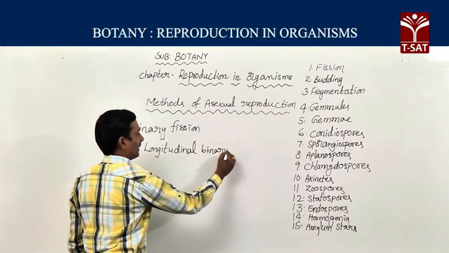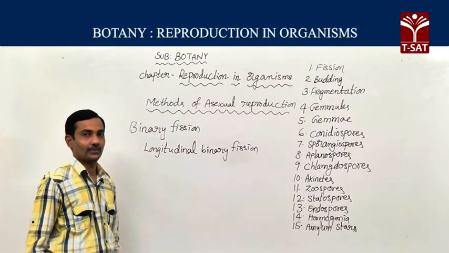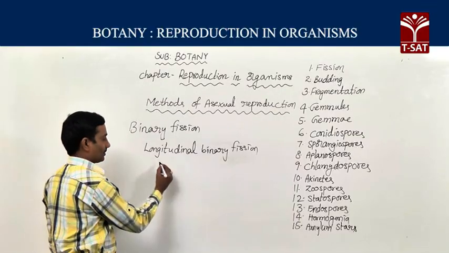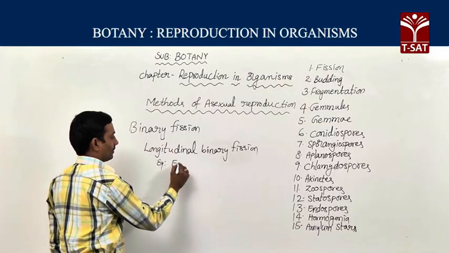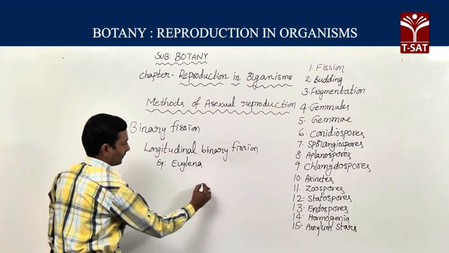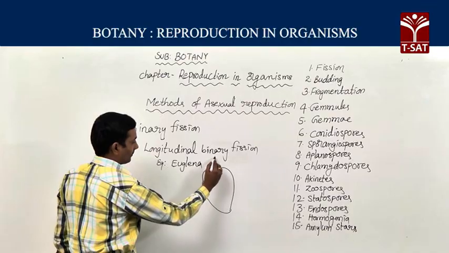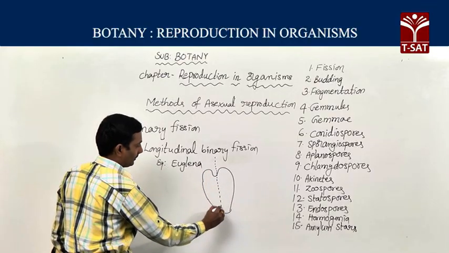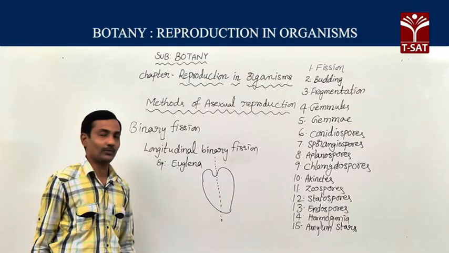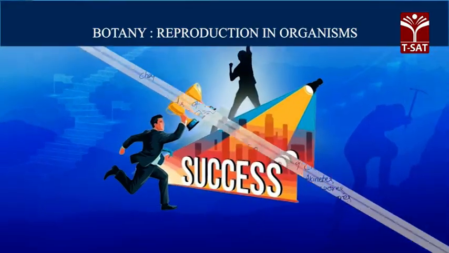In this method, the organism divides longitudinally to its axis, so that can be seen in Euglena. In Euglena, the total organism divides longitudinally into two equal halves. This type of binary fission is known as longitudinal binary fission.